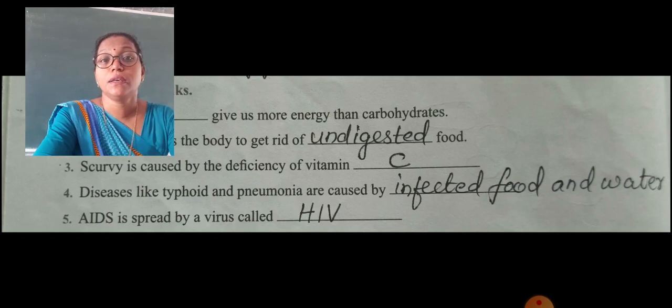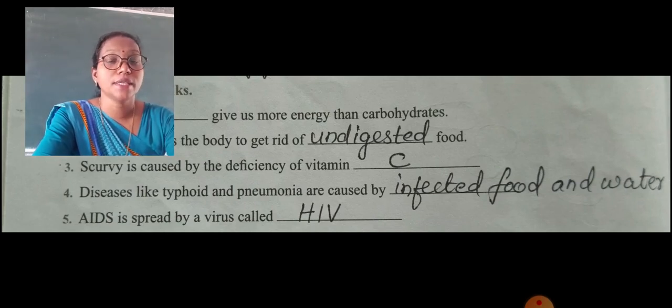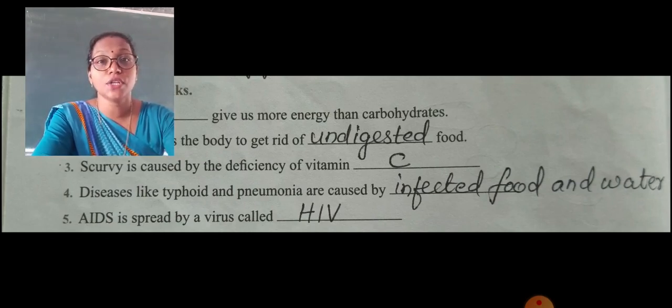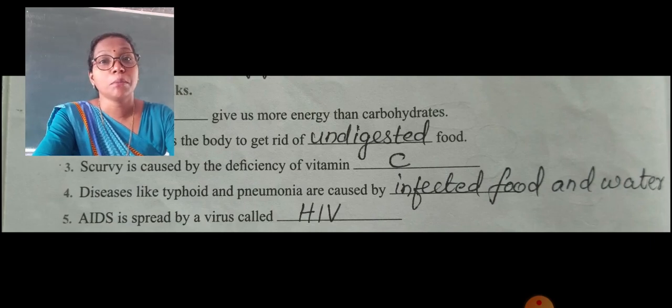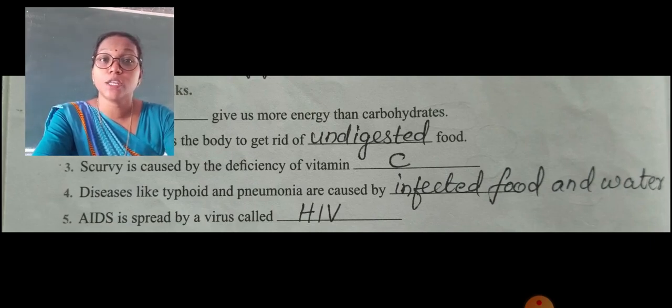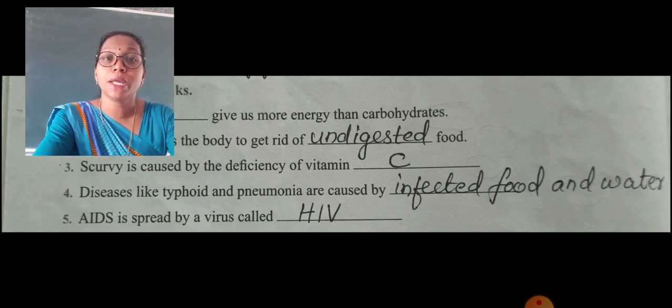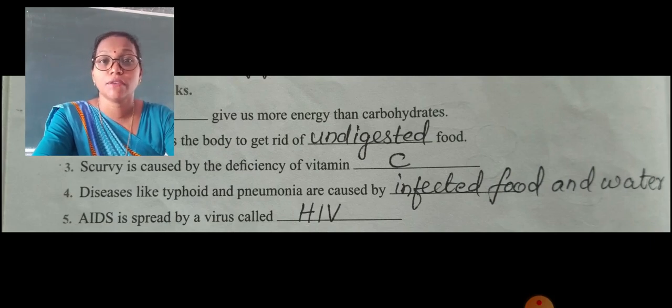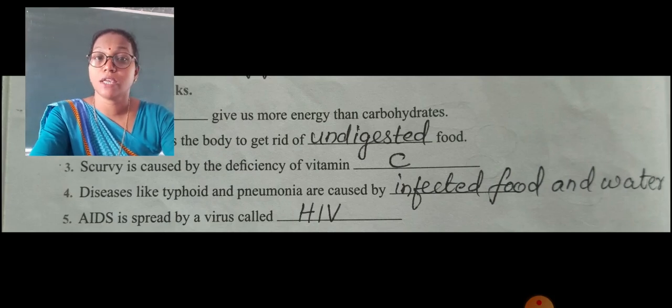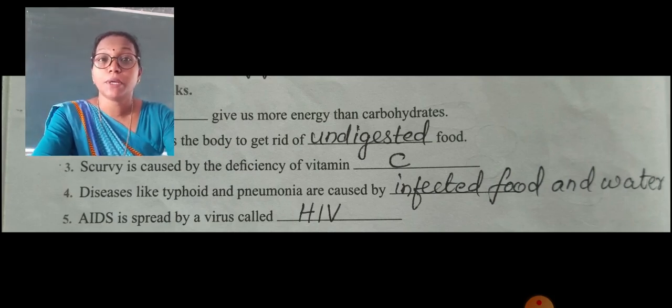Fifth question, AIDS is spread by a virus called dash. AIDS is actually not a disease. It is a condition in which immunity of our body is lost by the attack of a virus called human immunodeficiency virus. In short, it is known as HIV. When a person is affected by the virus HIV, that person is subjected to any disease.